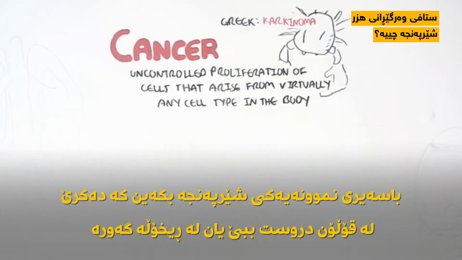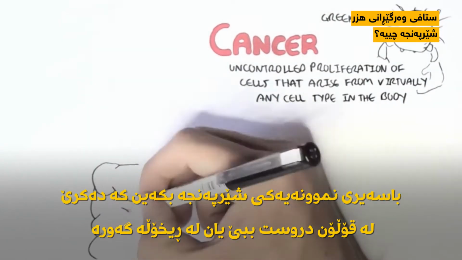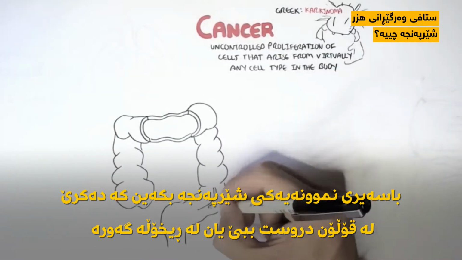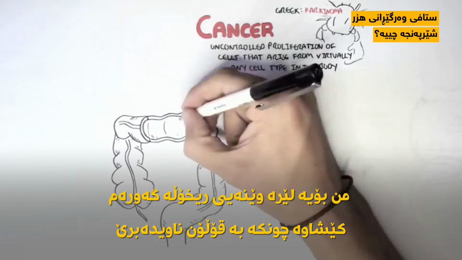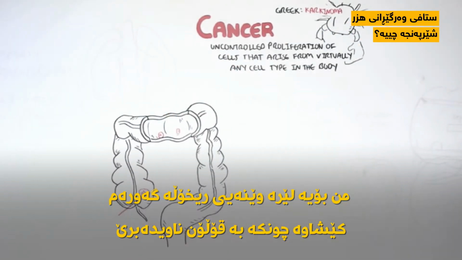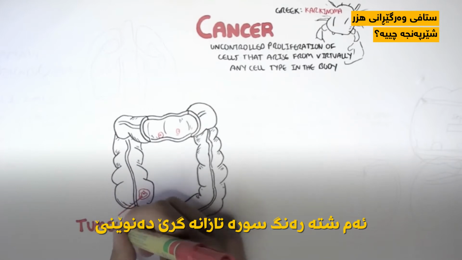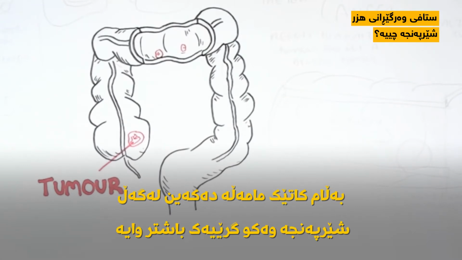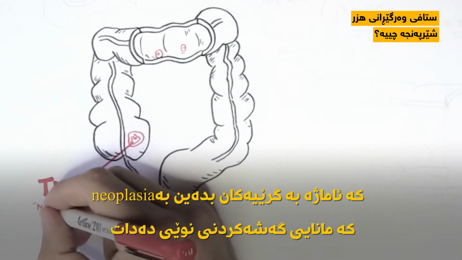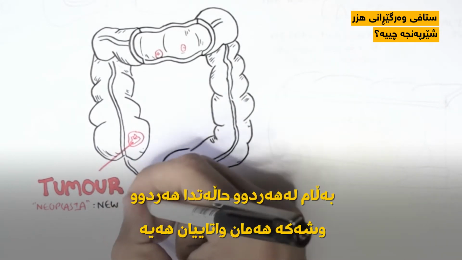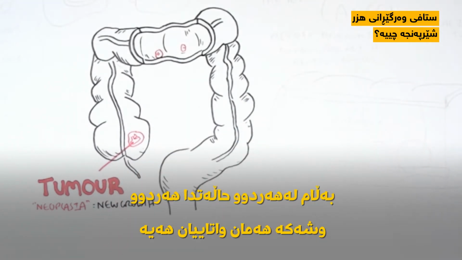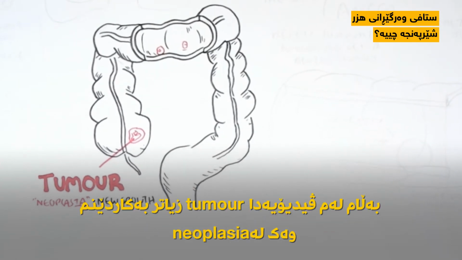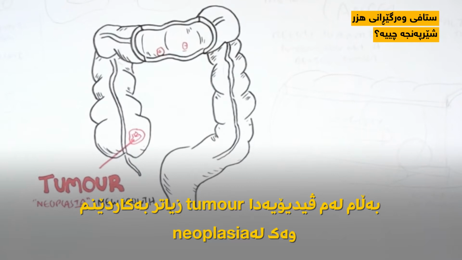Let us look at an example of cancer that may occur in the colon or in the large intestines. So here I am drawing the large intestines, also referred to as the colon. These red mushy looking things represent a tumor. Tumor refers to some form of new growth. But when dealing with cancer-like tumors, it is better to refer to tumors as neoplasia, which means new growth. But either way, tumor and neoplasia mean the same thing. In this video, I will use the word tumors more rather than neoplasia.